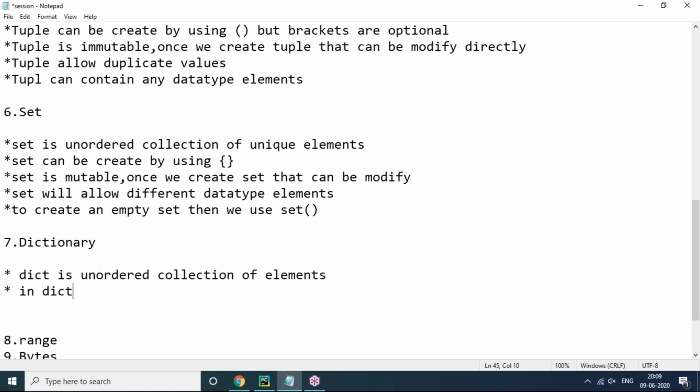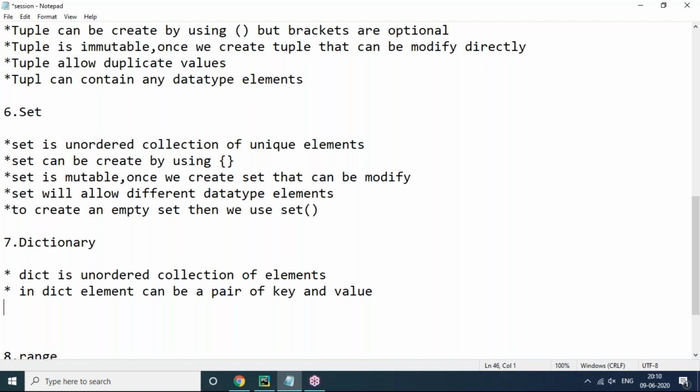But in a dictionary, an element can be a pair of key and value. One element in a dictionary we call a key and value pair. For example, in a set, a tuple, or a list, an element is only one value.